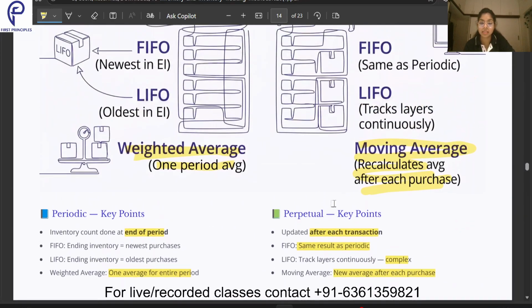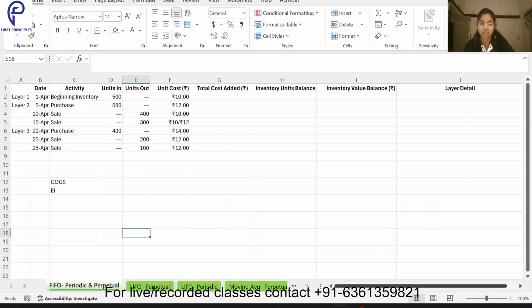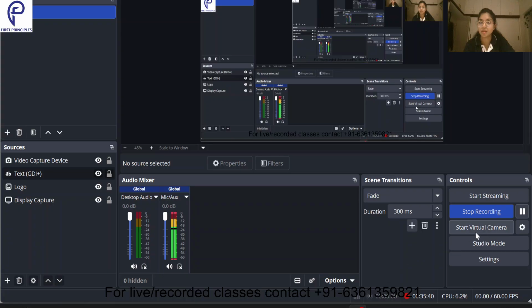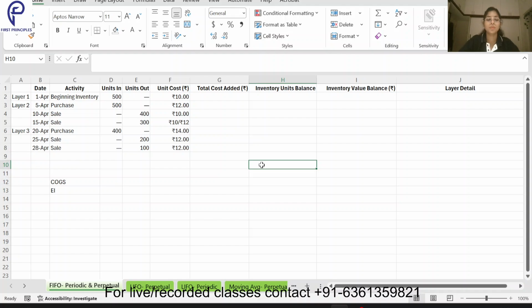Now we have the examples for our FIFO, LIFO, periodic and perpetual. Okay guys, so let's start with our examples. We have 4 to 5 examples here. First of all is the easiest one, which is related to FIFO, and here we are going to discuss the FIFO method of accounting under both periodic and perpetual.